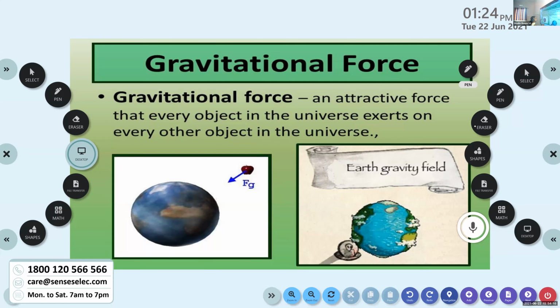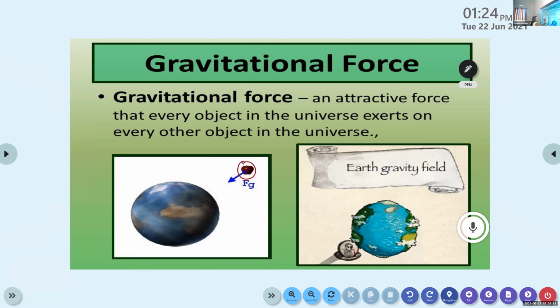For example, suppose this apple has a mass of small m and the earth has a mass of capital M. Then a force of attraction exists between the earth's surface and the apple.